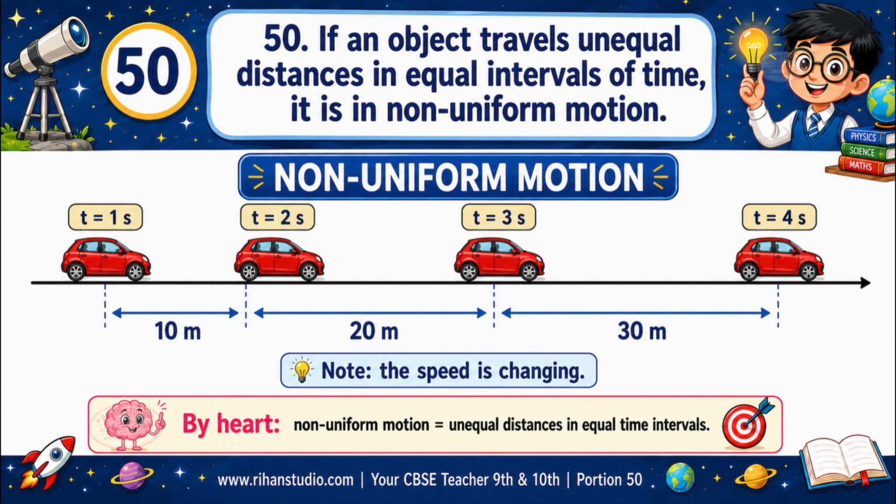If an object travels unequal distances in equal intervals of time, it is in non-uniform motion. Opposite case. Different distances in equal times is non-uniform motion. This means the speed is changing. By heart, non-uniform motion equals unequal distances in equal time intervals.